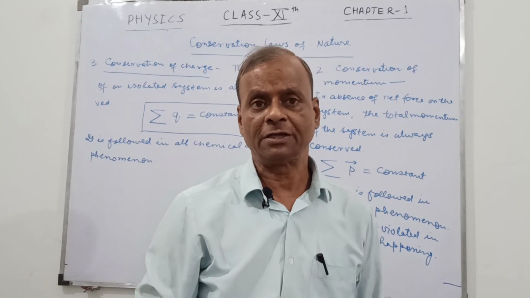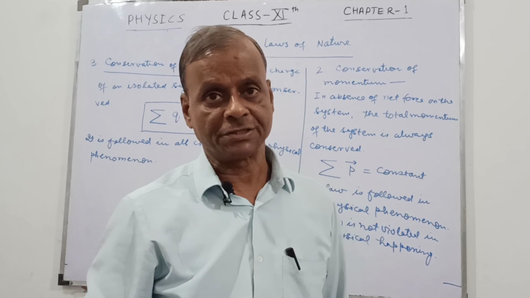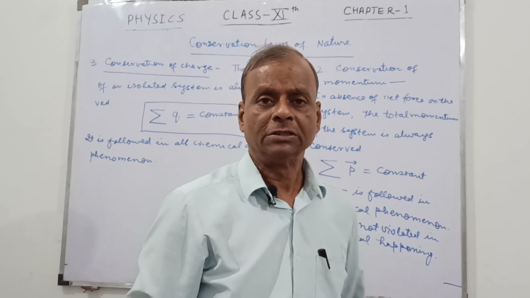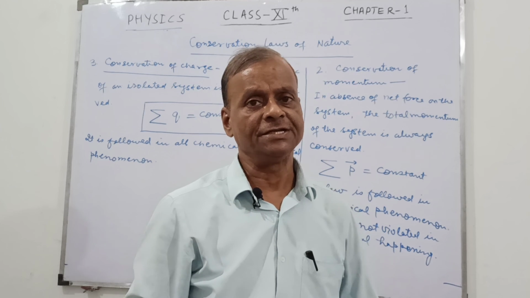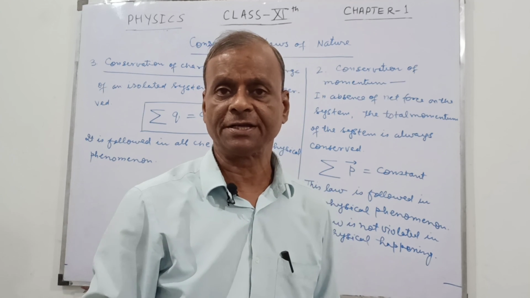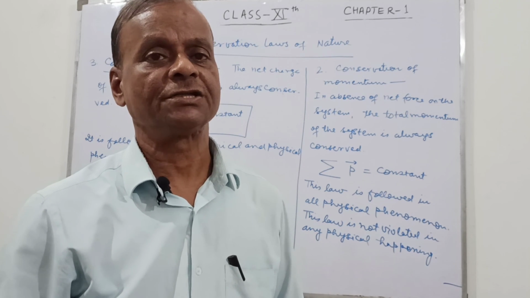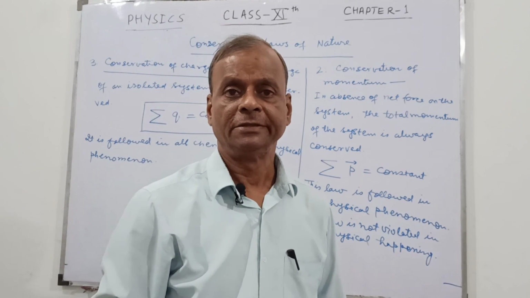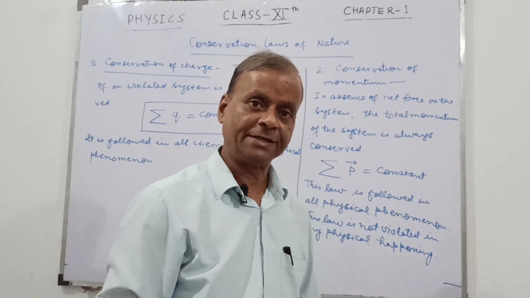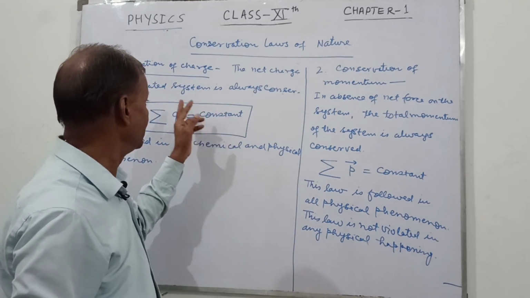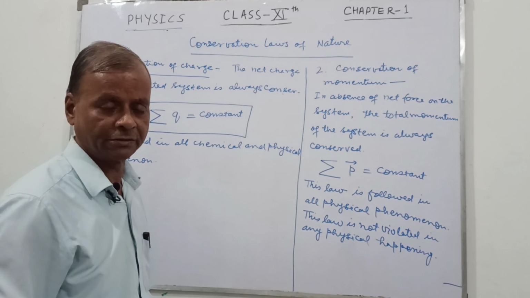Similarly, nitrogen and hydrogen make ammonia gas. So in all these cases, whenever there is a chemical reaction or a physical reaction, this law is always followed. So charge is not violated in these phenomena. So total charge of the isolated system is always constant.